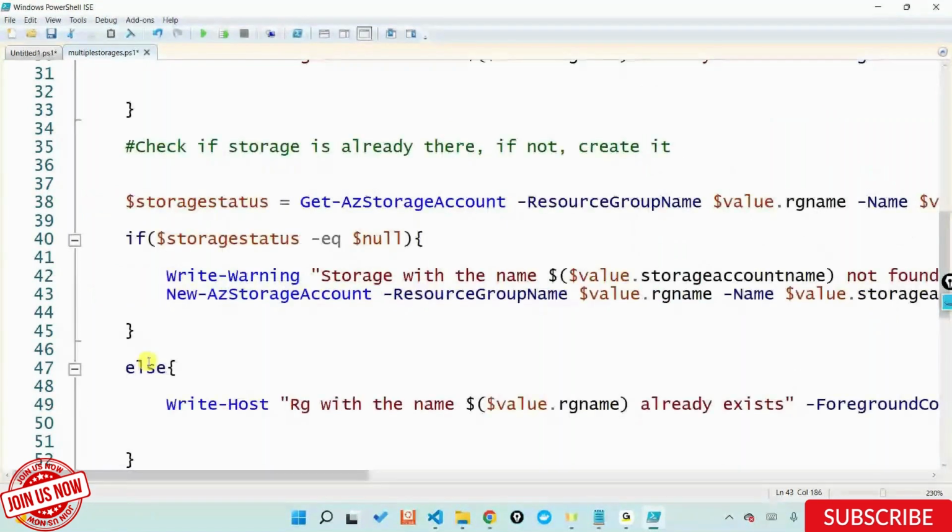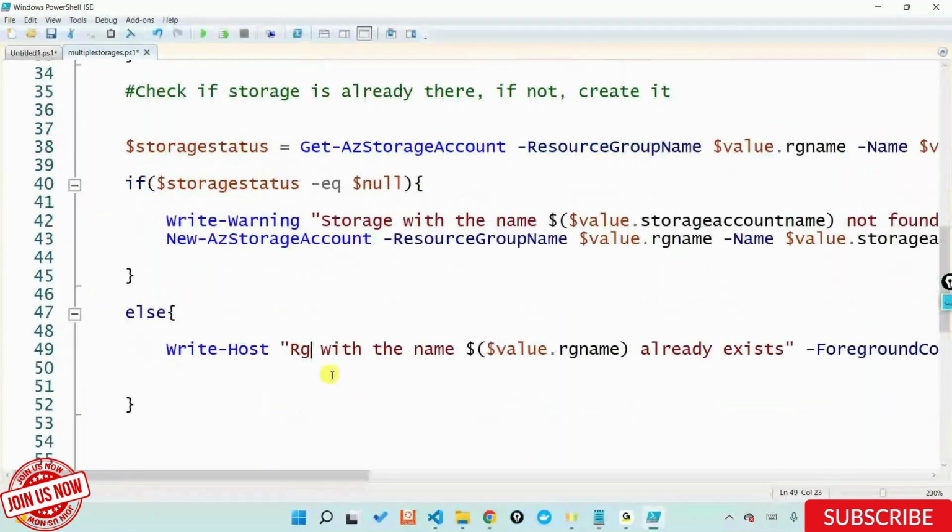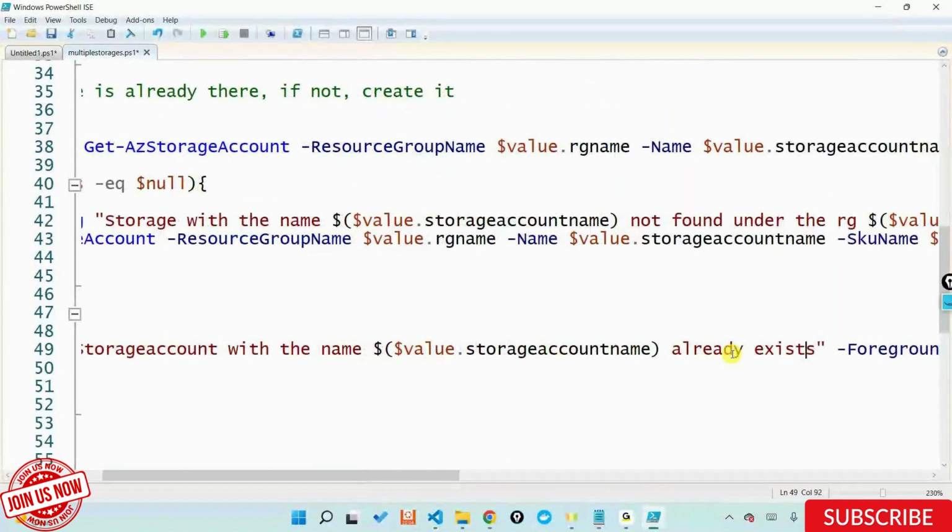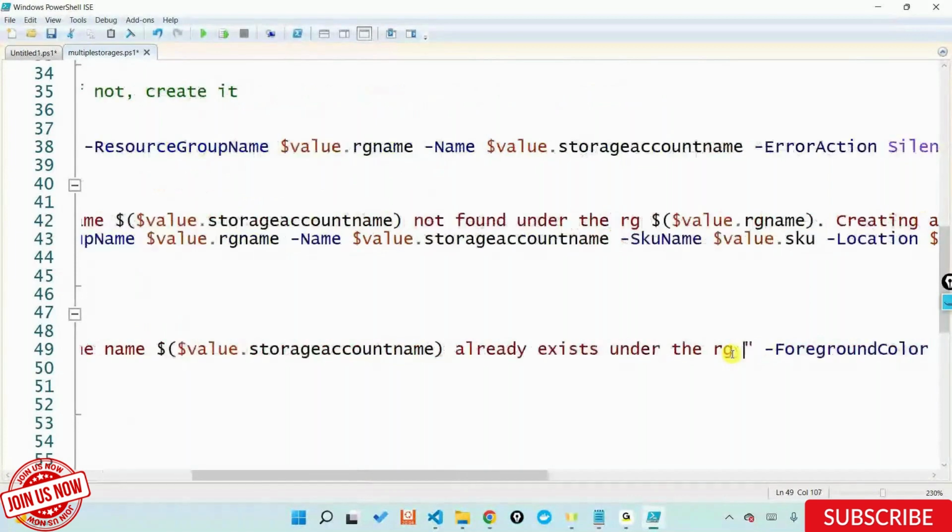Else I would say storage account with the name $value.StorageAccountName already exists under the RG $value.RGName out here.